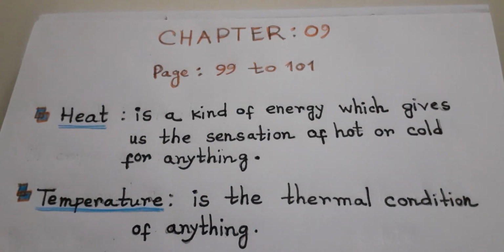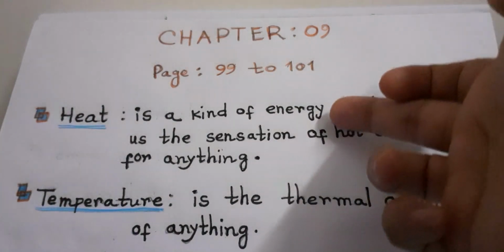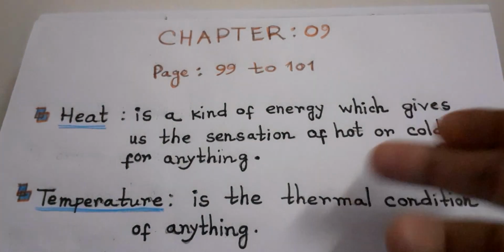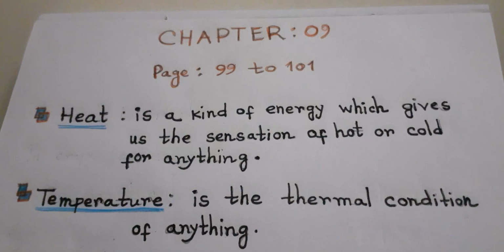Heat creates the situation of thermal condition. If you heat any object, then the temperature will rise. That means you are giving heat and the temperature is also rising. So, temperature is the result of heat. Temperature is the thermal condition of anything.